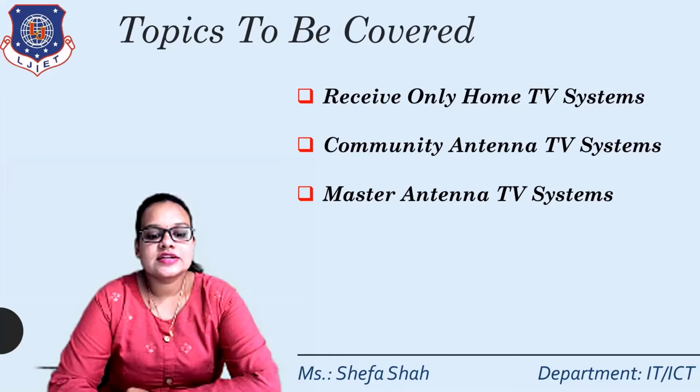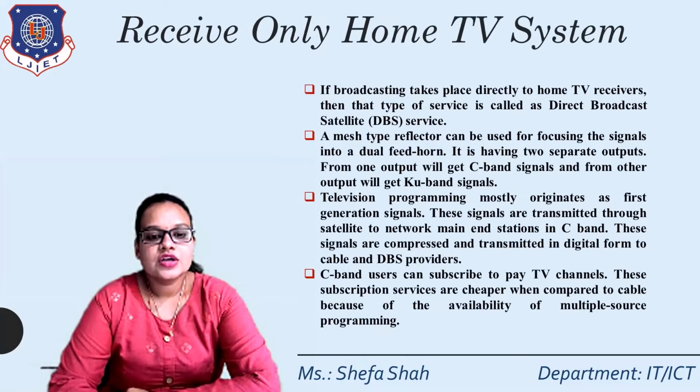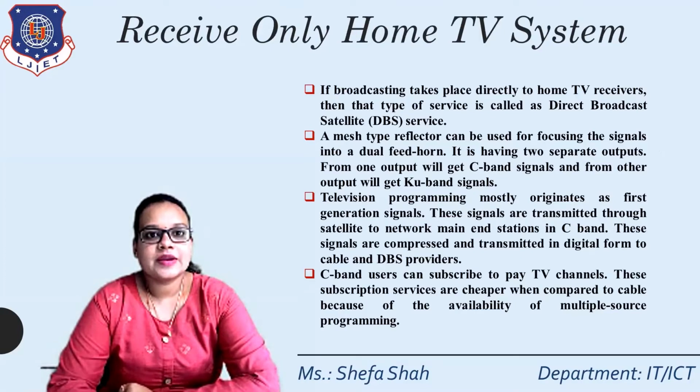Now, what does the receive only home TV system consist of? As you can see on the screen, the receive only home system is used for various applications such as direct broadcasting satellite service, that is DBS service. If the broadcasting takes place directly to the home TV receivers, then the type of service is called direct broadcasting service, that is DBS satellite services. A mesh type of reflector, that is a parabolic reflector with a grid, can be used for focusing the signals into a dual feed horn.